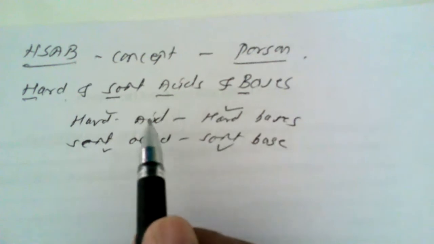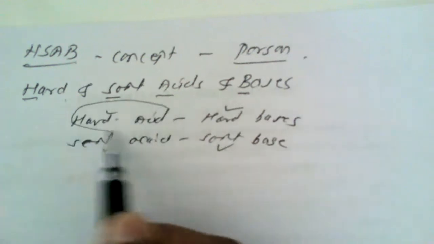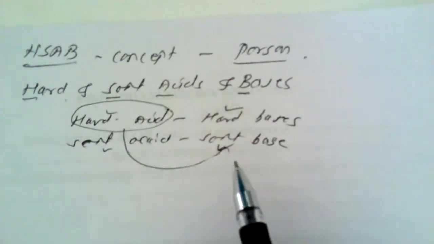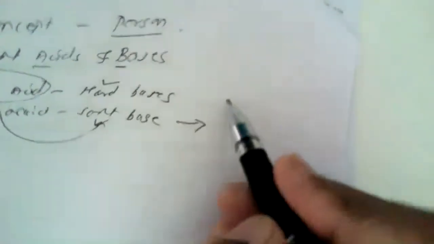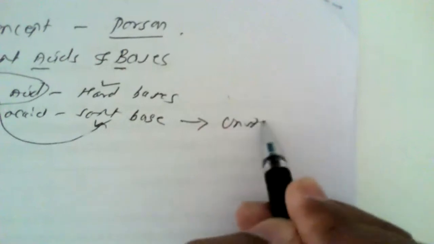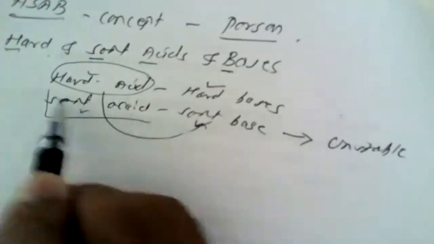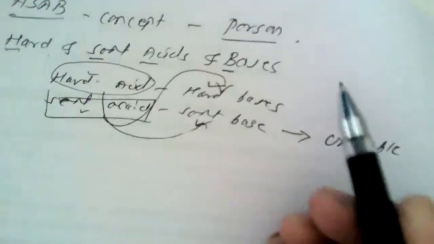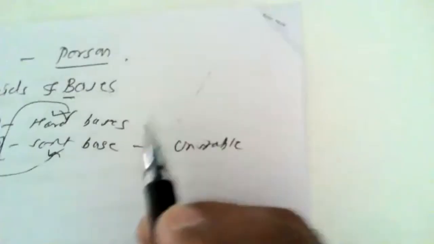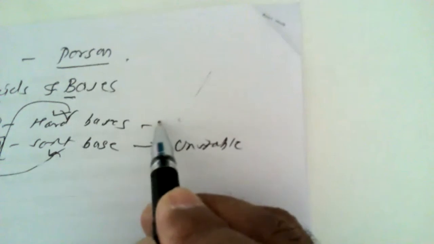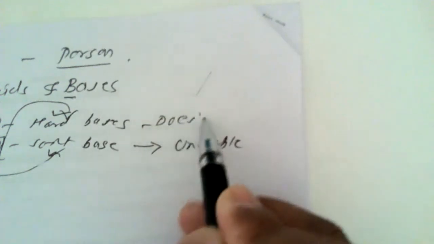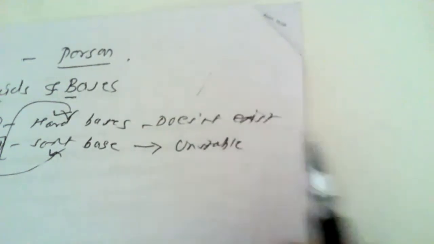Pearson has also suggested that a hard acid may not combine with a soft base. Even though they combine, the newly formed product may be unstable. Or a soft acid may not combine with a hard base, and the newly formed product may not exist.